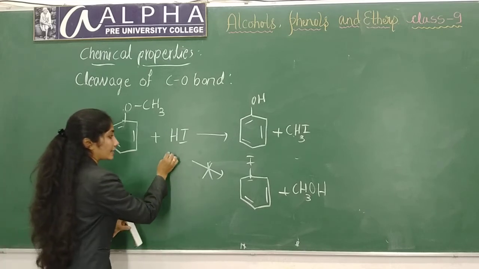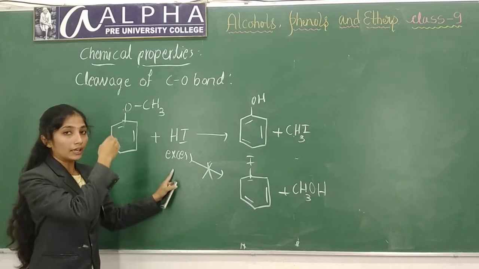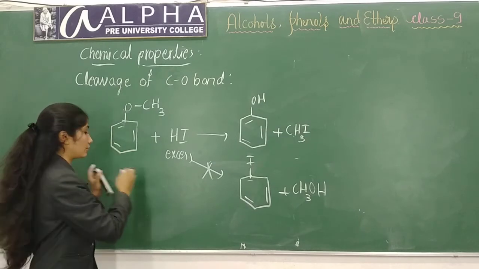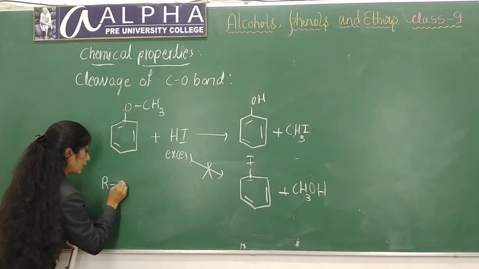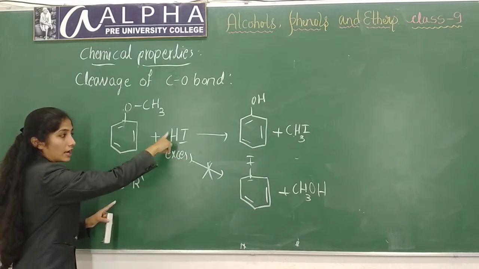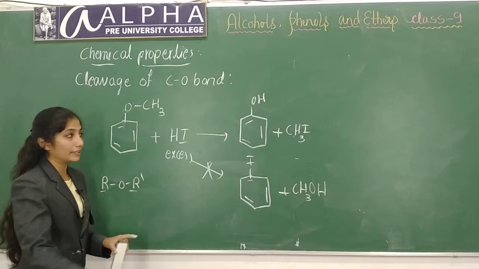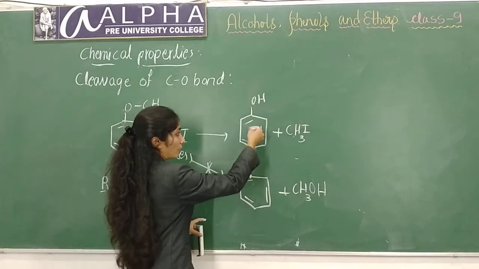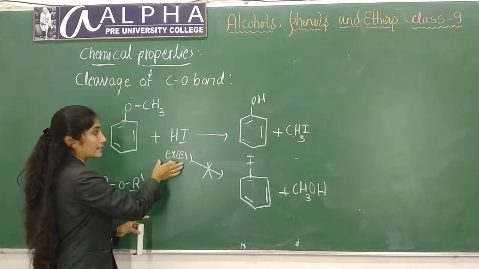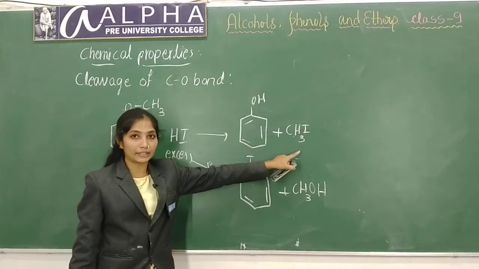If you take excess of hydrogen iodide, then in the earlier cases, in both R-O-R dash, if you took excess of hydrogen halide, both will form halides, but here this product will not be formed. If you take excess of hydrogen halide also, you will only get phenol and methyl iodide.